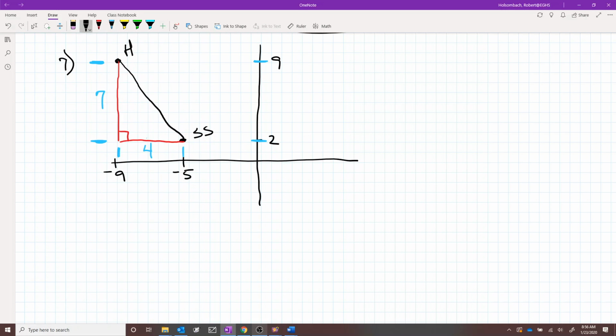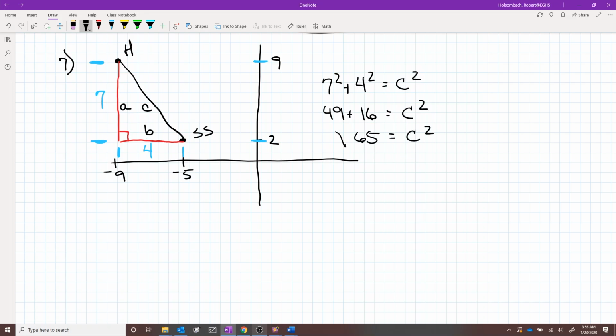So now you've got your A, your B, and your C for a right triangle. So 7 squared plus 4 squared equals C squared. So 49 plus 16 equals C squared. 65 equals C squared.